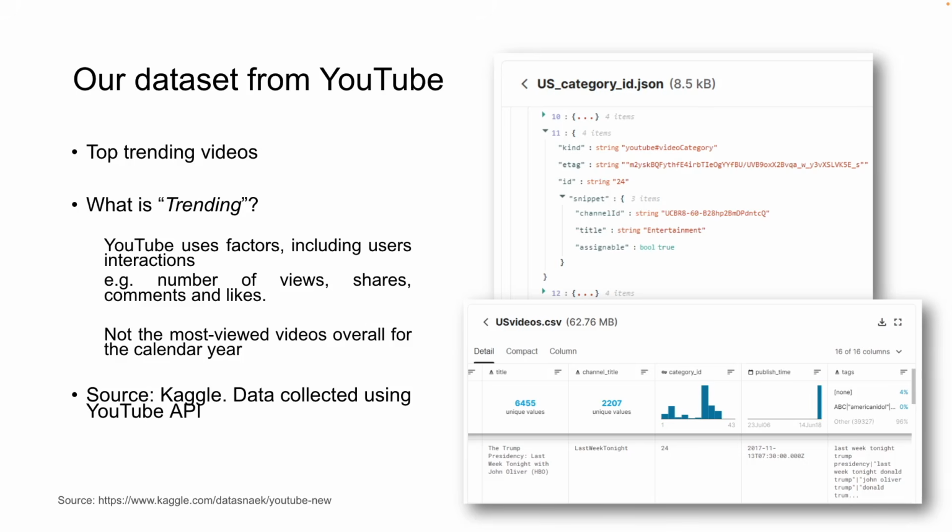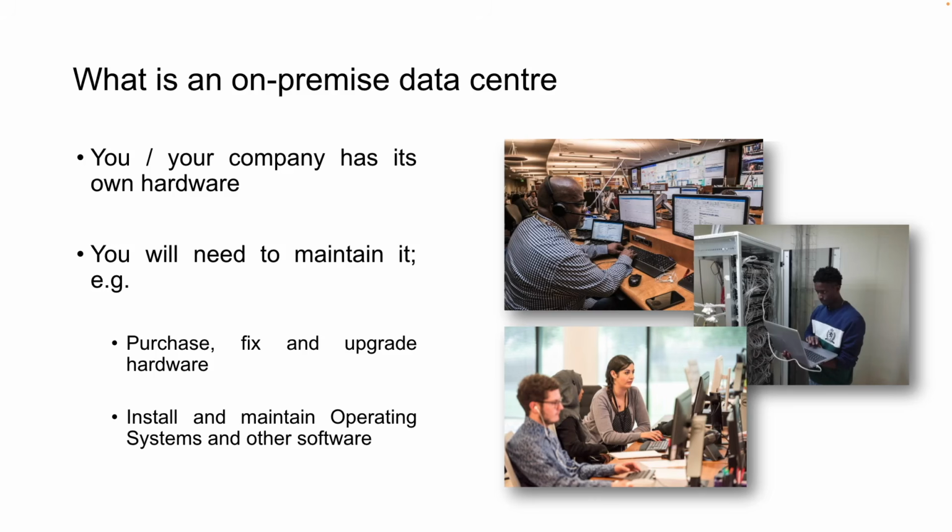Before processing data we need to understand two different things. One is on-premise data and one is the cloud. Now what is an on-premise data center? Generally, on-premise is a company that purchases its own hardware and builds its own data center. In this case you will have to purchase, fix and upgrade hardware, and install and maintain the operating system and other software that are being used to process the data.